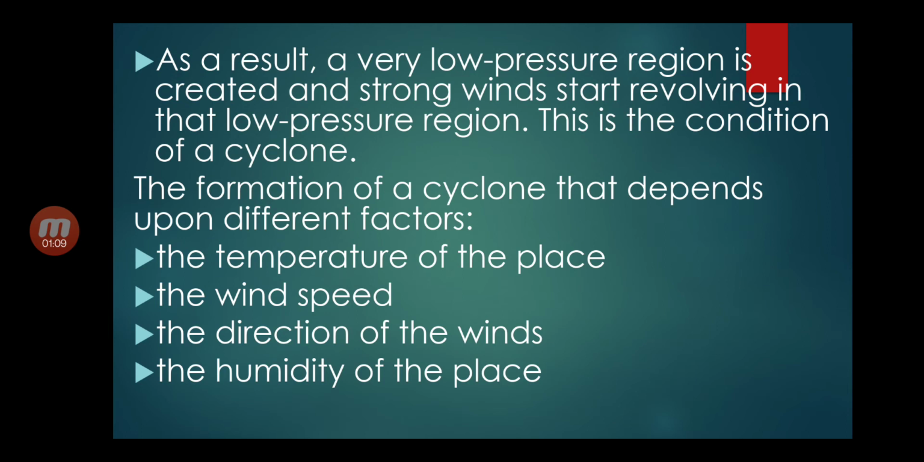As a result, a very low pressure region is created and strong winds start revolving in that low pressure region. This is the condition of a cyclone. The formation of a cyclone depends upon different factors like the temperature of the place, the wind speed, the direction of the winds and the humidity of the place.